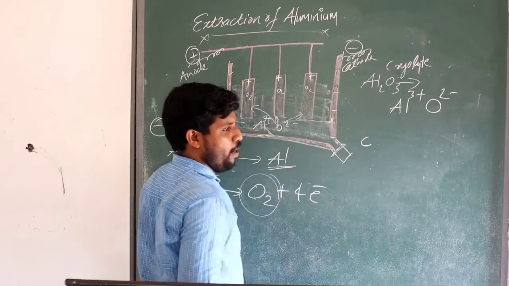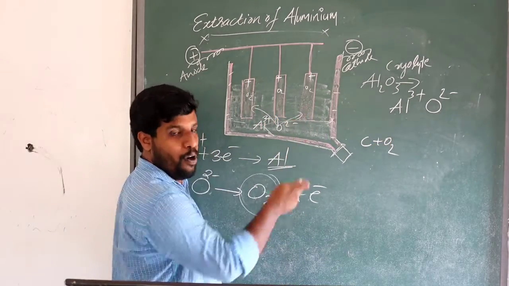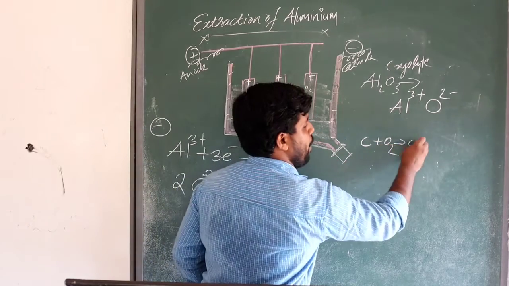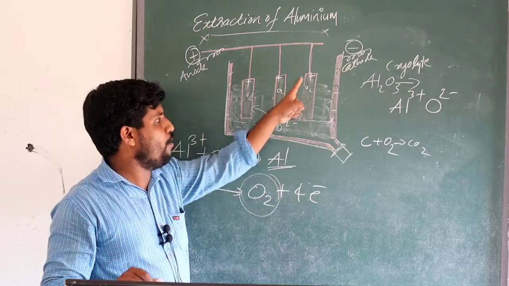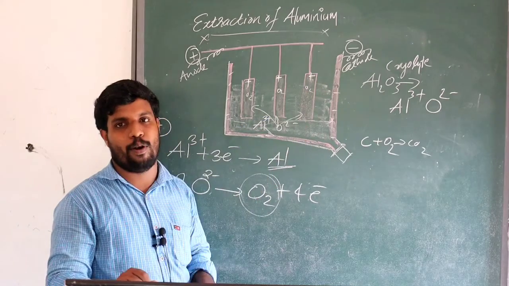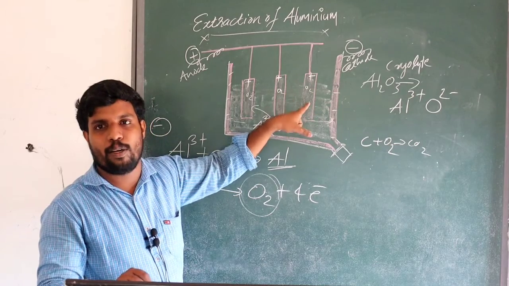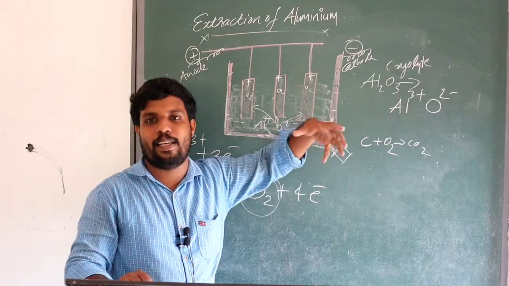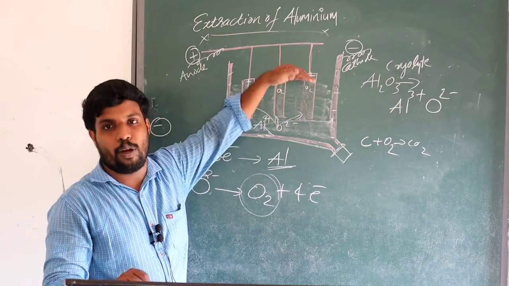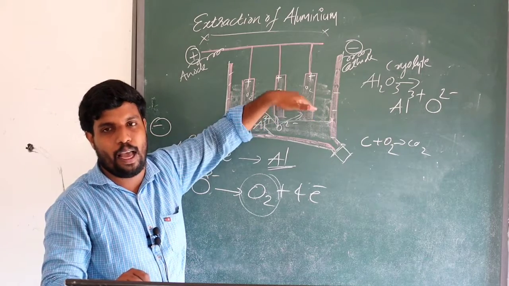Next, the anode is carbon, and the carbon reacts with the oxygen formed by the electrolysis and forms carbon dioxide. That causes the decomposition of this anode, the carbon rod. The oxygen formed at the anode starts to react with what? Carbon rods, and that causes the, sorry, oxidation, the decomposition of the anode or carbon rod.